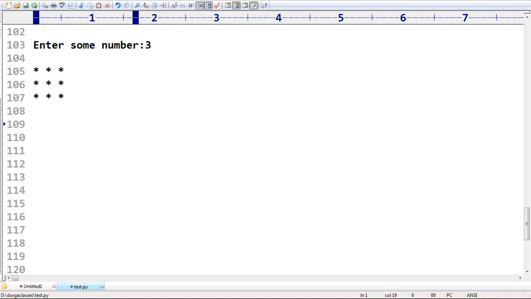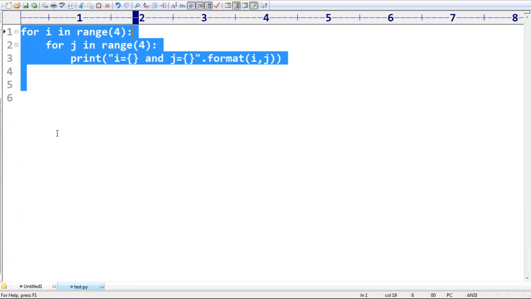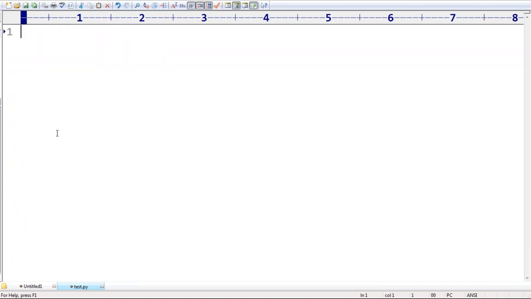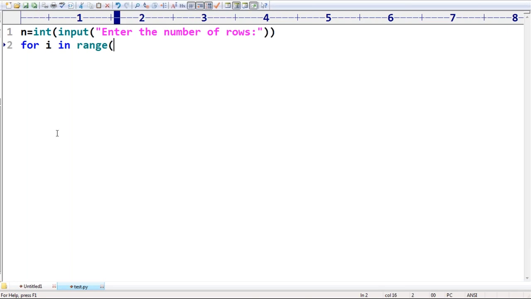Can you please guide? Enter some number of rows. Here n is equal to int of input of enter number of rows. Now my requirement is for i in range of 3, assume that, sir.